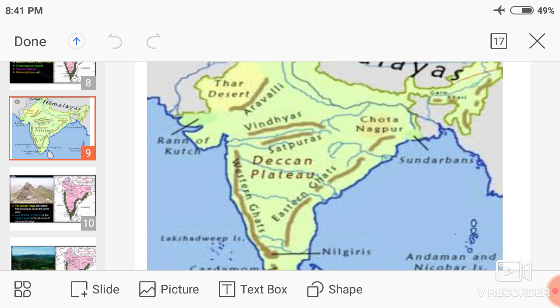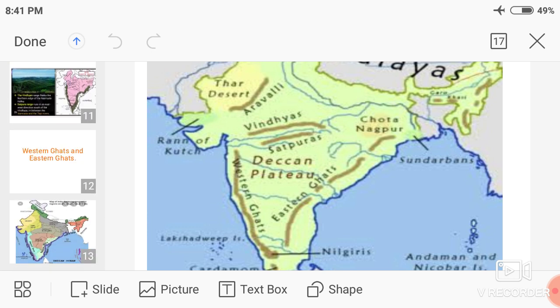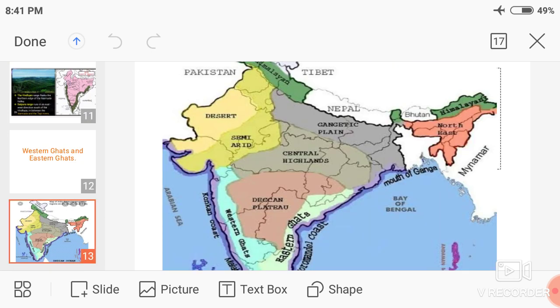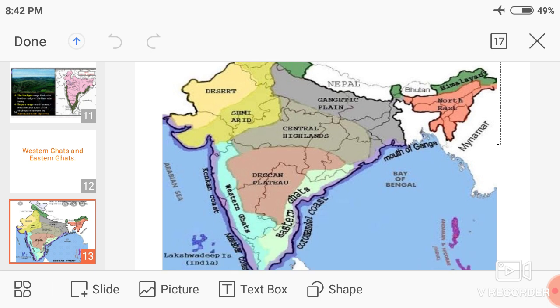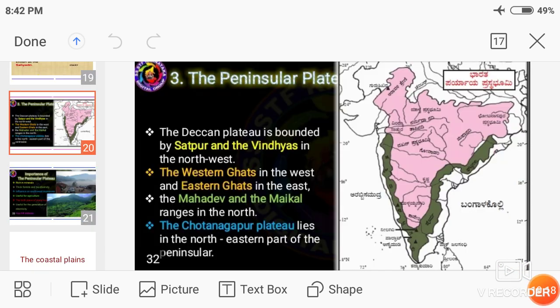Then the Western Ghats are on the west side and the Eastern Ghats are on the east side. And then the Mahadev and the Maikal ranges in the north.